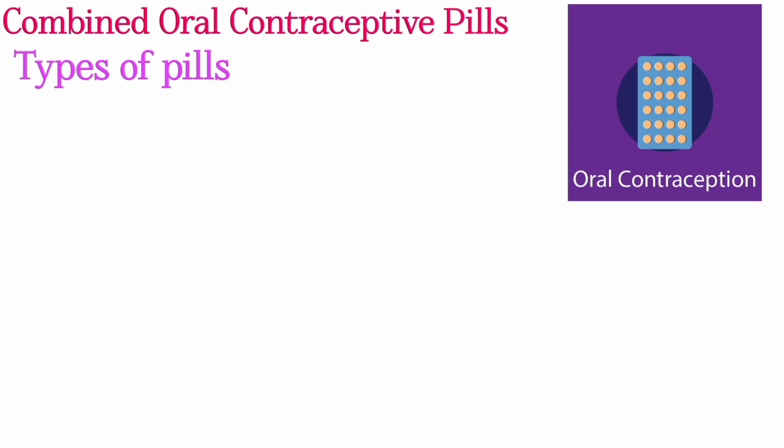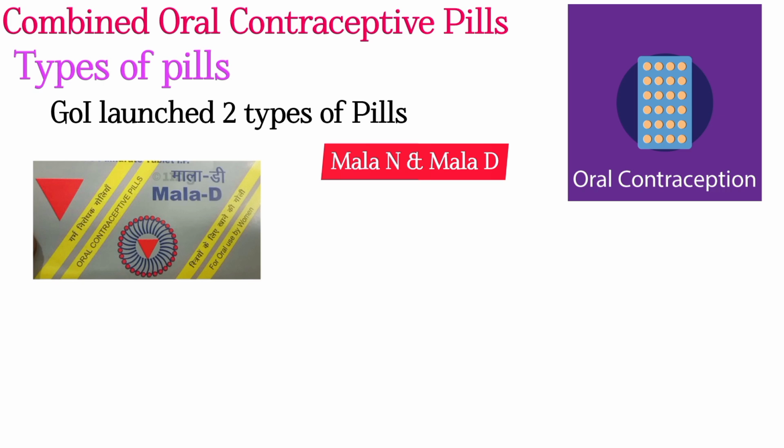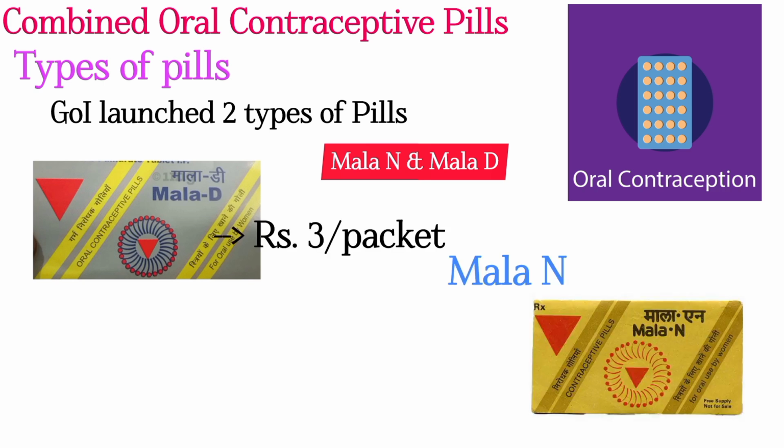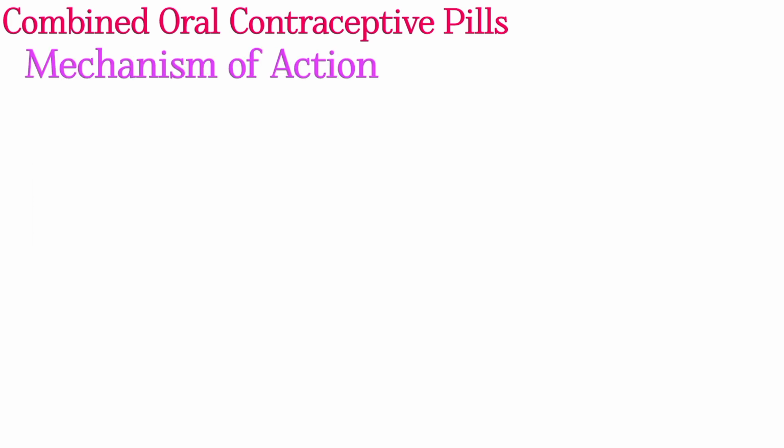Types of pills. The Government of India has made available two types of pills known as Mala N and Mala D. Mala D is available to the customer at the rate of 3 rupees per pack. Mala N is free of cost through all PHCs. These pills contain levonorgestrel at the rate of 0.15 mg and ethinyl estradiol.